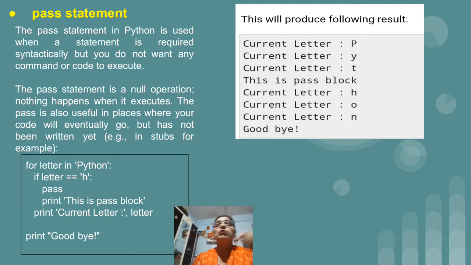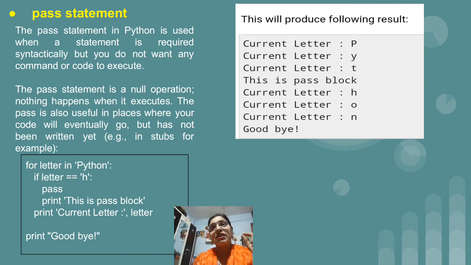And now this is a new statement, that is the pass statement. Actually we can say that it is similar to the continue statement only, but the continue statement skips the condition, means it performs a certain action, but the pass statement will not perform anything. For example, first we will see the example, then you will come to know the exact use of, or how the pass statement is executed.